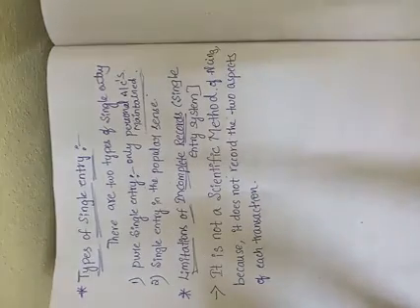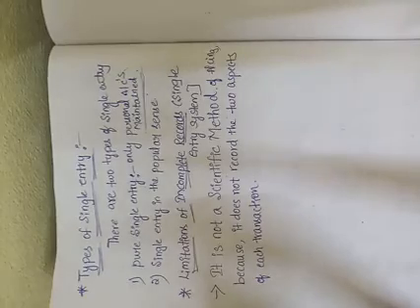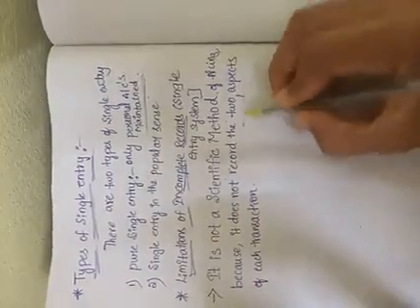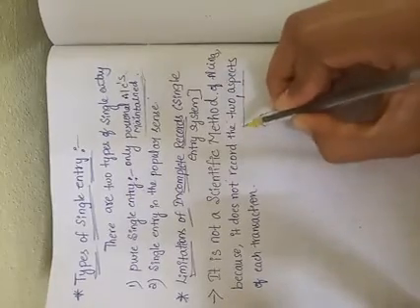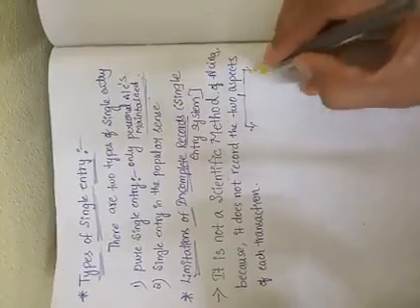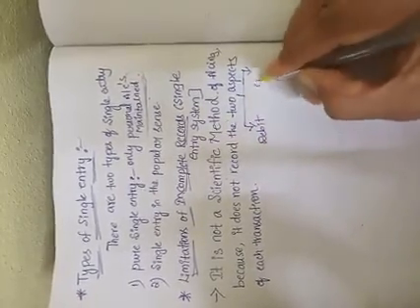As a general rule, for every transaction two aspects will be there. What are those two aspects? One is debit and the second one is credit.